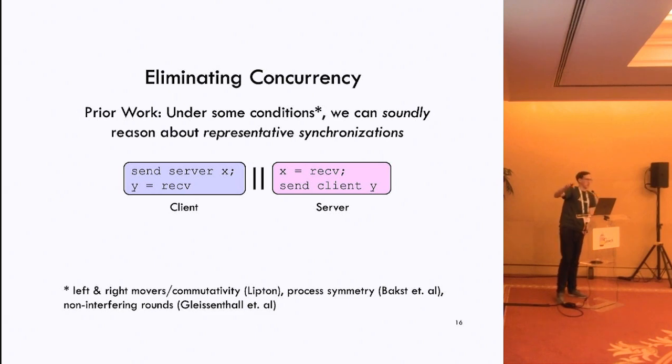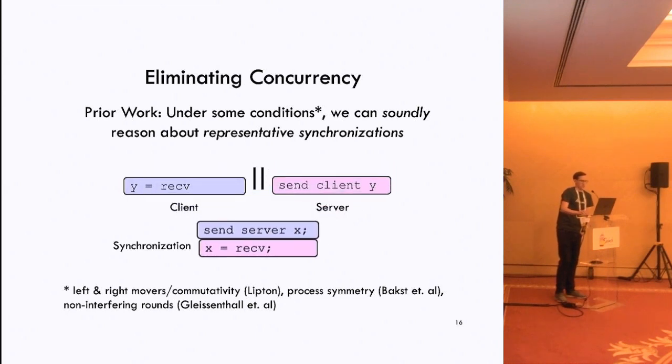To give you just an intuition for how this works, I have a simple protocol up here that has a client and a server. The client is going to send a message to the server and then wait to receive a response. The server is going to wait until it receives a message and then send the client a response. Because this is a simple protocol where the receives are going to be blocking, what we'll see is that there's only really one execution order this could go in. And so it is sound to just consider that execution order.